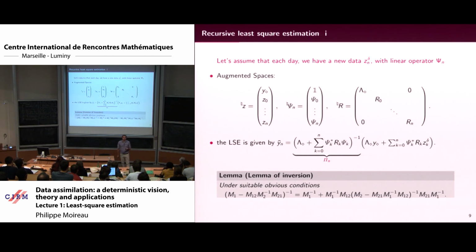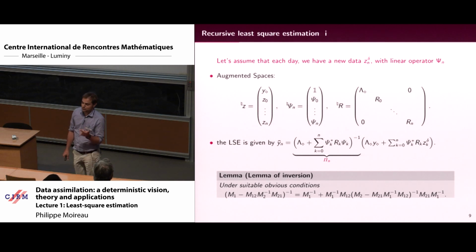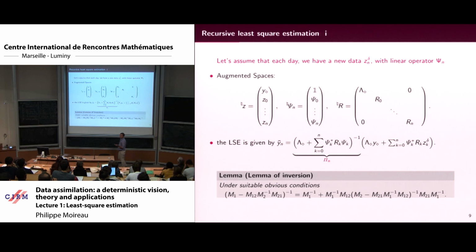So what do you do? First idea, you keep the first estimation. Second idea, you drop the first estimation and you start again. Third idea, you use both, to complement your observability on the system.